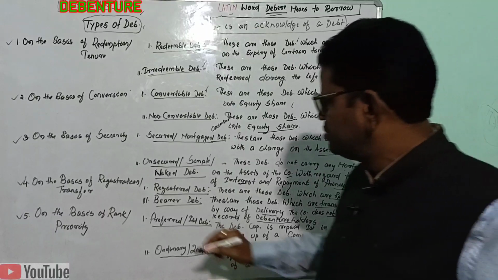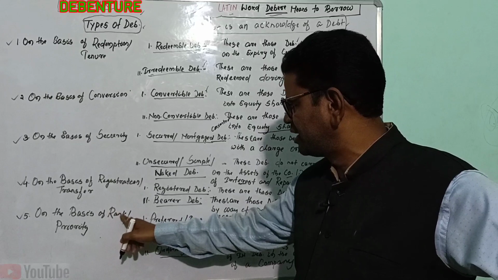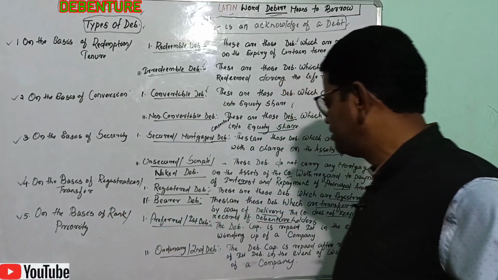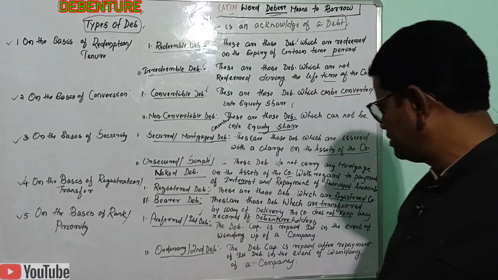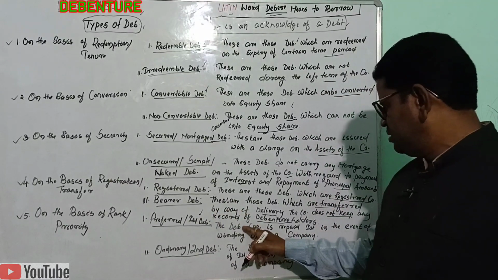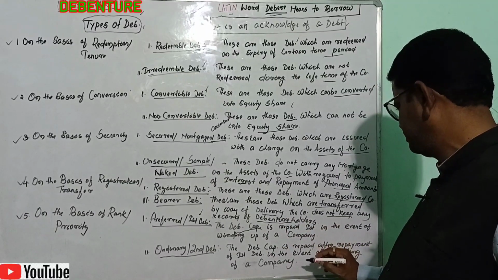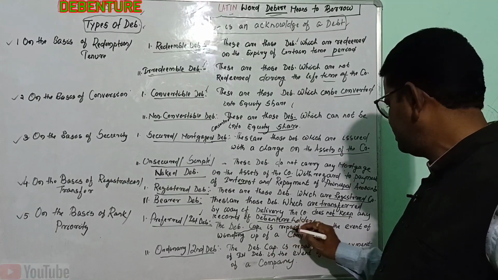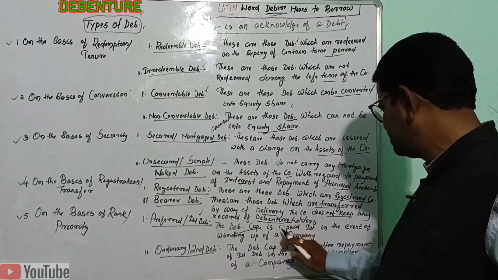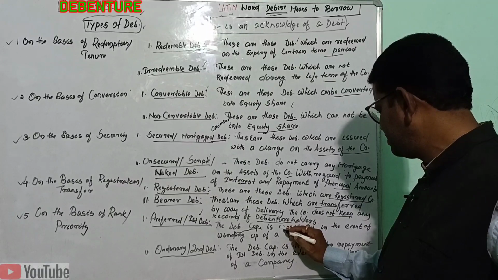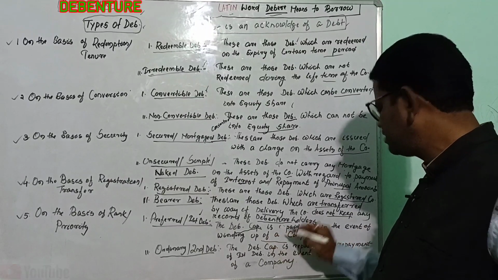Coming to the last part, the types of debenture on the basis of rank or priority. It is divided into two parts. The first is the preferred or first debenture. The debenture capital is repaid first in the event of winding up of the company.